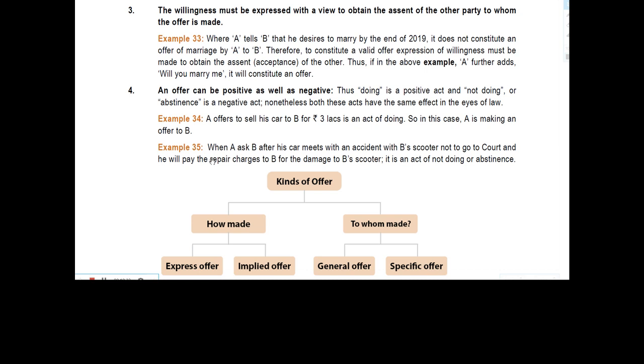Okay. Now, example number 34. A offers to sell his car to B for rupees 3 lakh is an act of doing. So, in this case, A is making an offer to B. I have just taken this example now only.